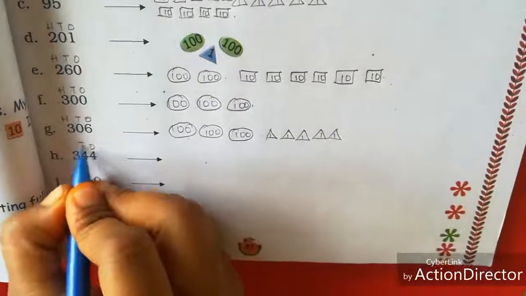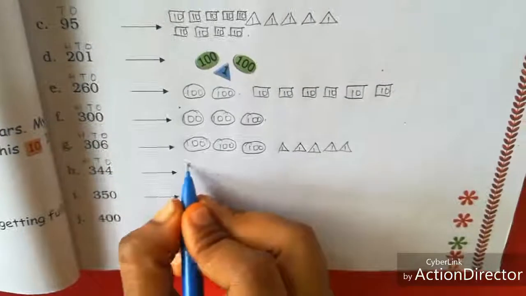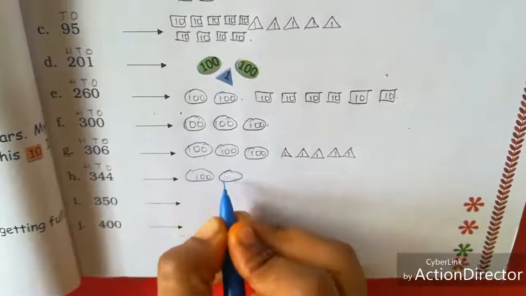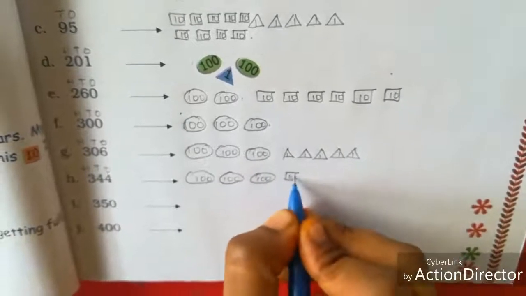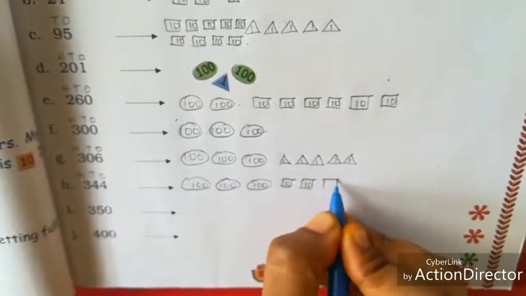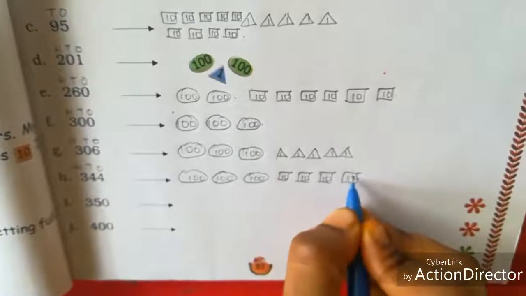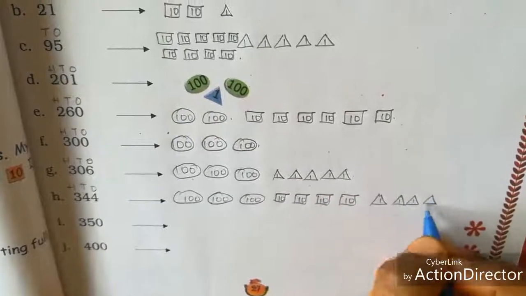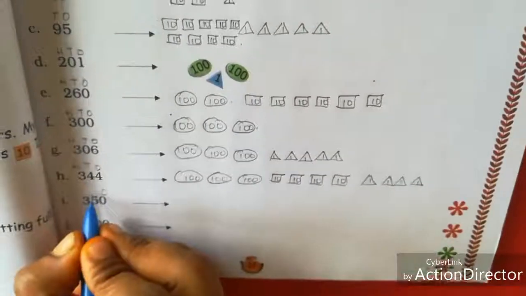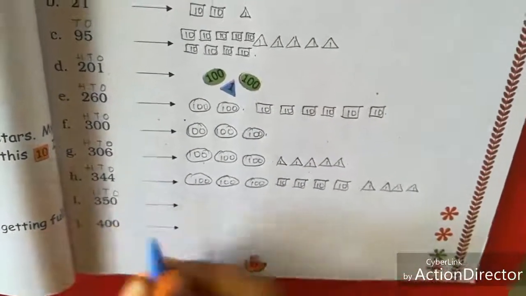Next, ones, tens, hundreds. 300, 4 tens, 4 ones. Next, ones, tens, hundreds.